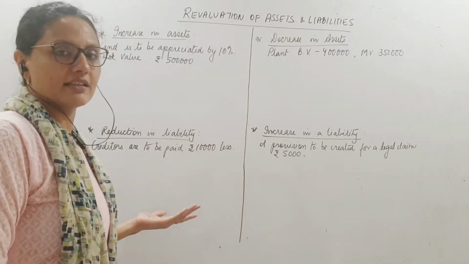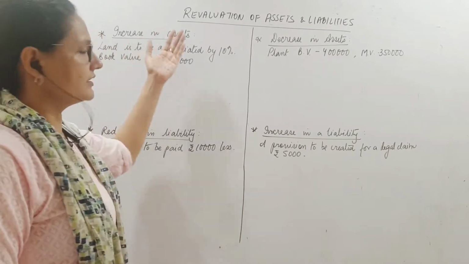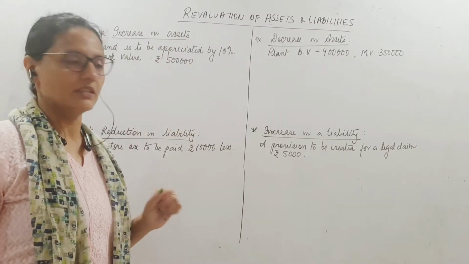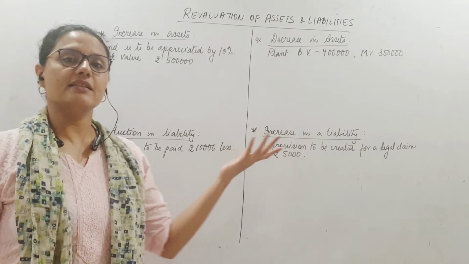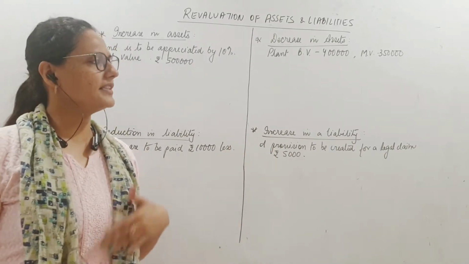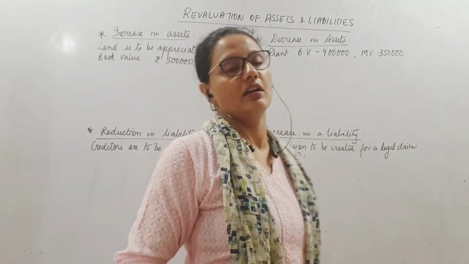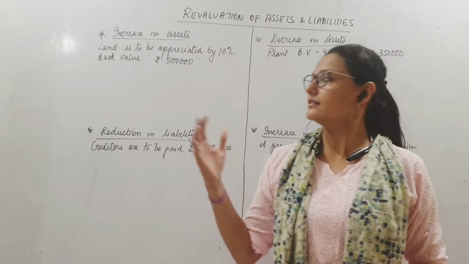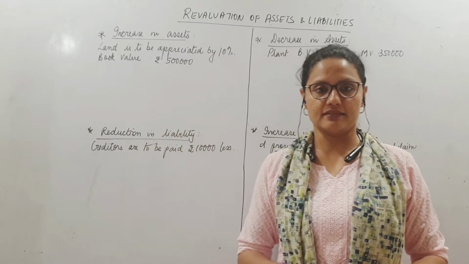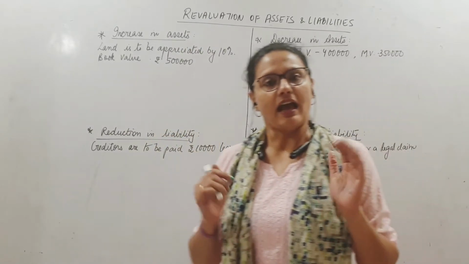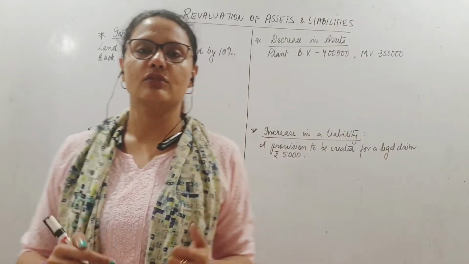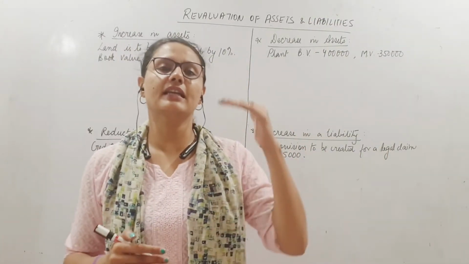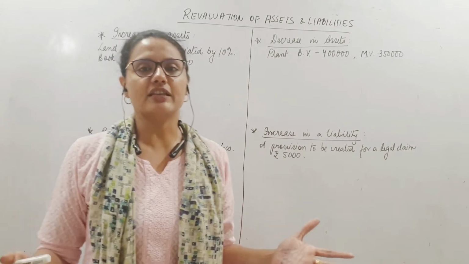Now there can be 4 cases. Either an asset is increasing in value or decreasing in value, and either a liability is decreasing or increasing. So let us see how to bring into picture by giving journal entries the effect to these 4 cases. Let us keep it simple. ठीक है? Assets बढ़ेंगे तो क्या होगा, घटेंगे तो क्या होगा. Liabilities बढ़ेंगे तो क्या होगा, घटेंगे तो क्या होगा. You just have to find this.